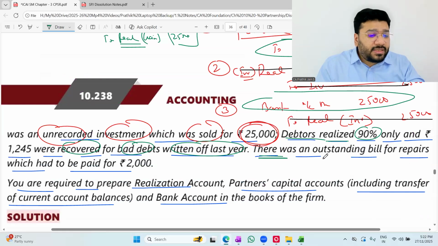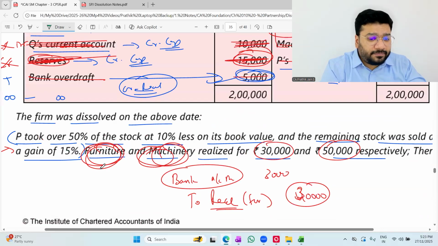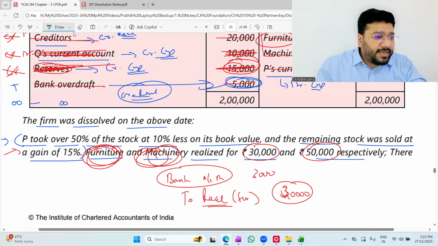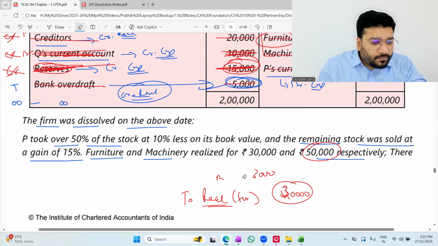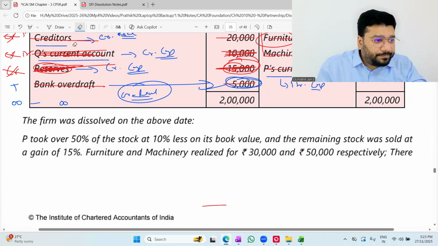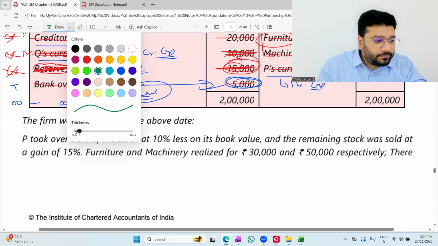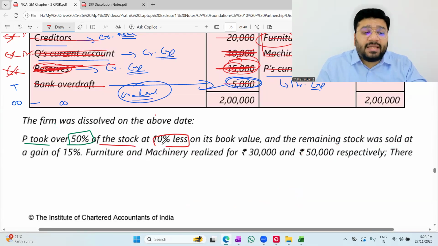Then there was an outstanding bill for repair which has to be paid. Okay, this is payment. Keep it pending. One adjustment we are ready to do, which is stock. The question says, P took over 50% of the stock at 10% less than book value. And the remaining stock was sold at a gain of 15%.